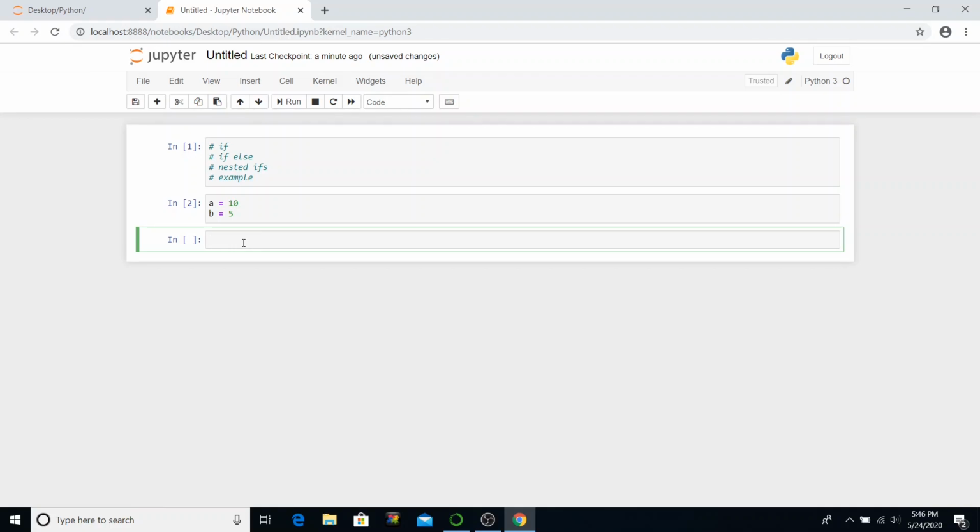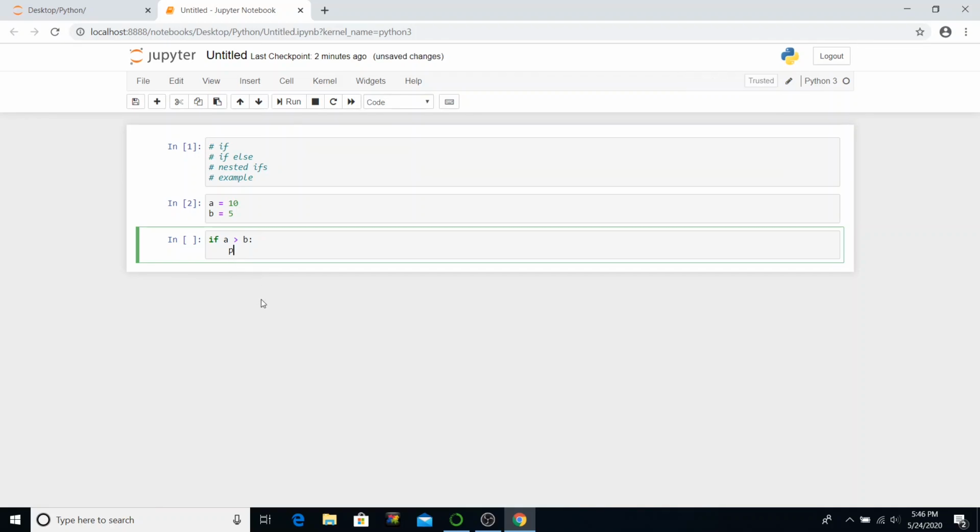Now to write if statements, we simply write if and then your expression or the conditional expression, what we call them, if a is greater than b, followed by a colon always, and then your if body should always begin after an indentation of 4 spaces exactly, or one tab. So if you start from here, it will not work. You always need to start from here.